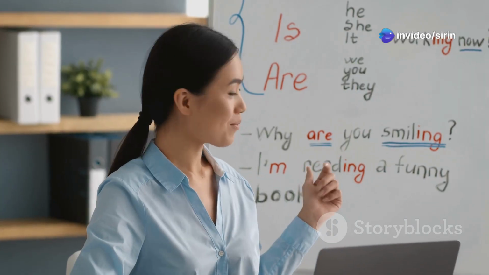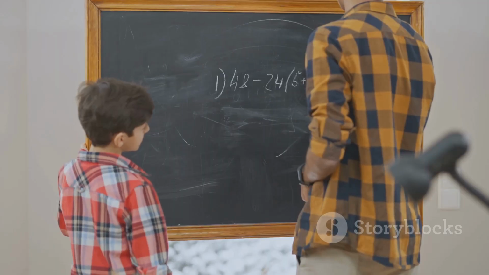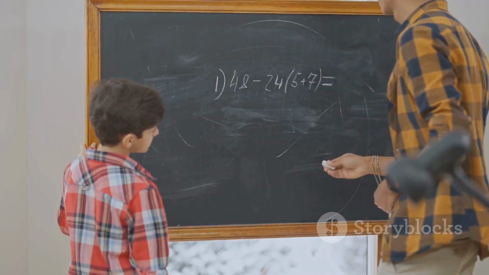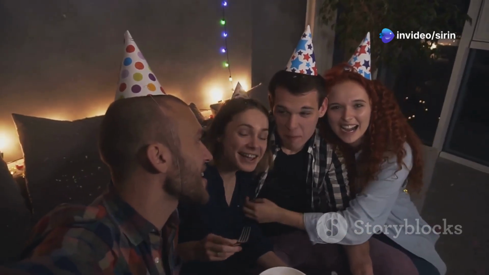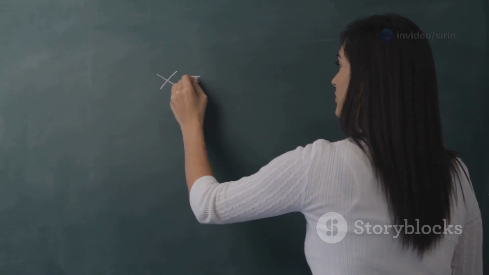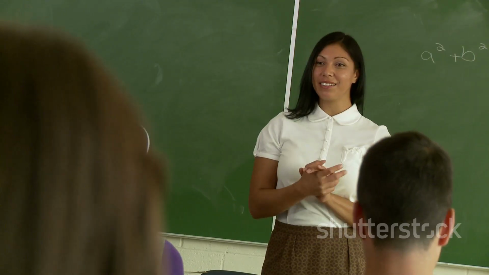Now, let's look at some irregular verbs. These verbs change in special ways. The verb be is very common. In the past, am and is become was, and are becomes were. For example, I was tired this morning, or they were happy at the party. Another common irregular verb is have. In the past, have becomes had. For example, he had a new car last year. These are important to learn.